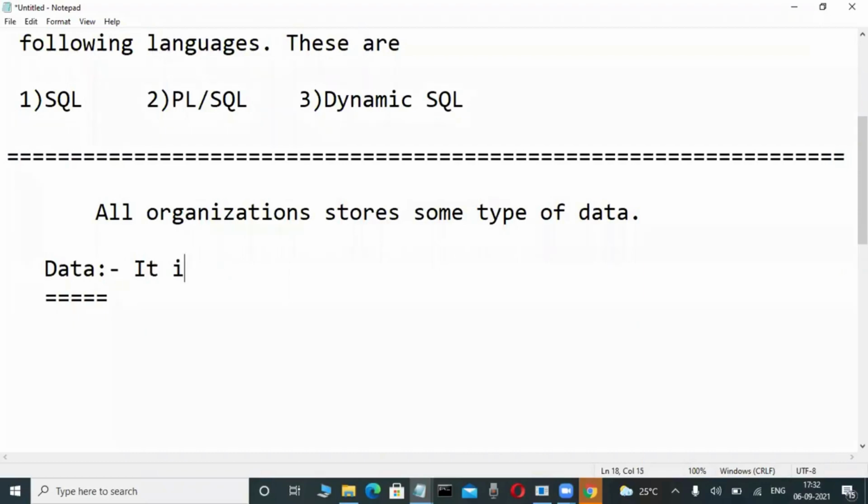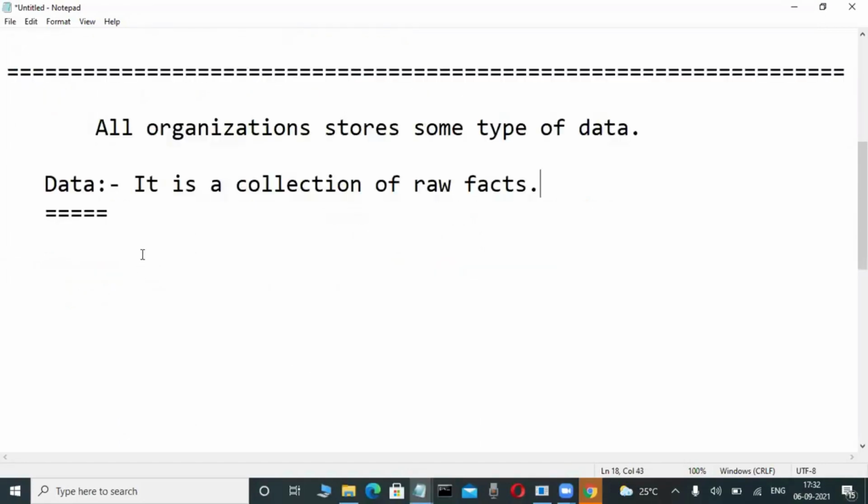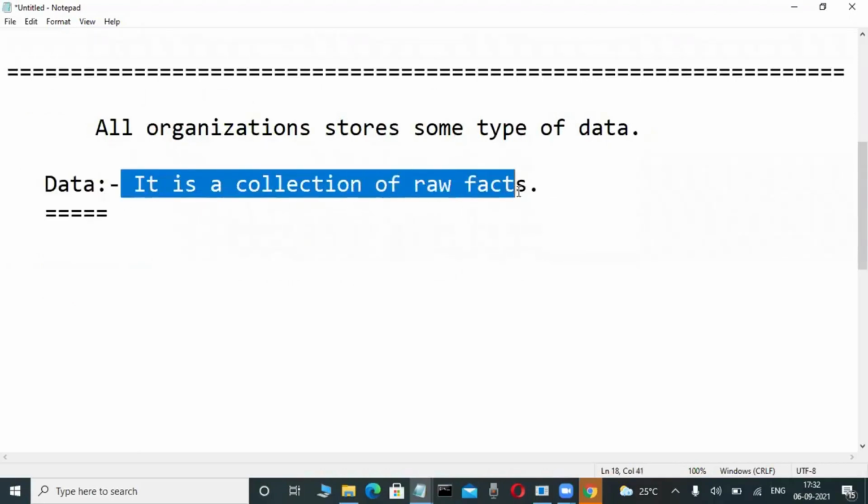It is a collection of, yes, anybody have an idea? Raw facts. It is a collection of raw facts only. Raw facts, that is a standard definition. What do raw facts mean? I will tell you. Write it. Data, write it. It is a collection of raw facts.